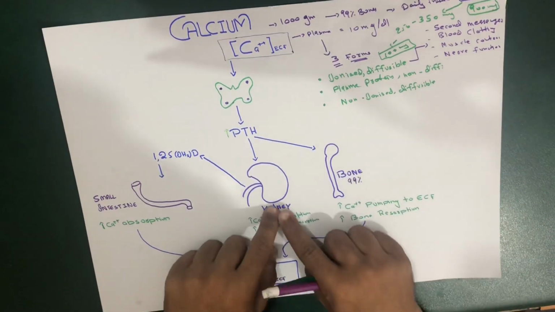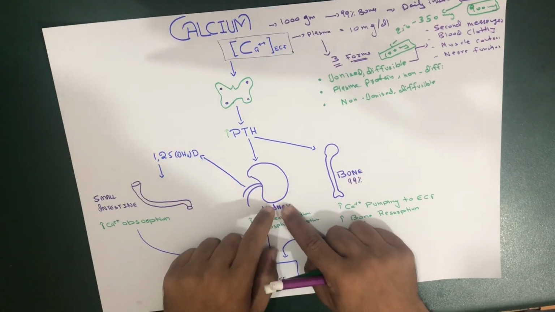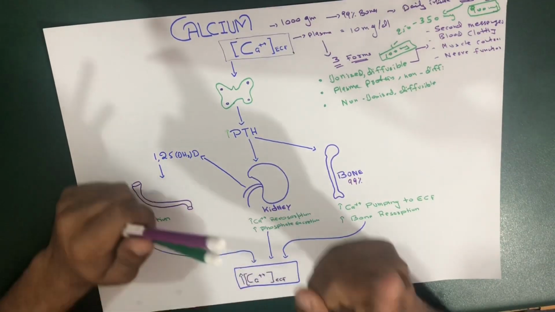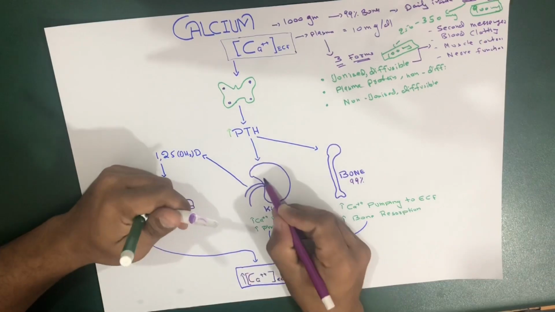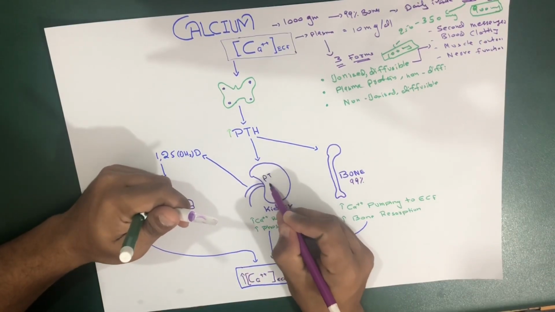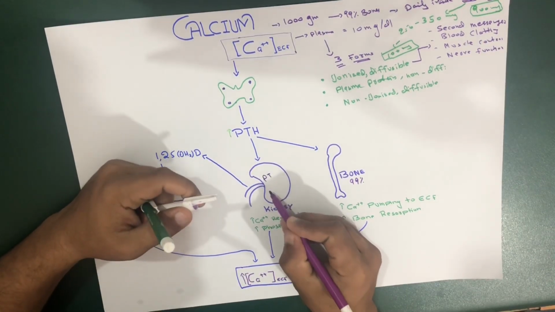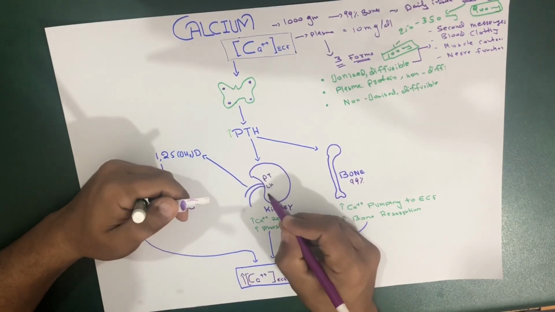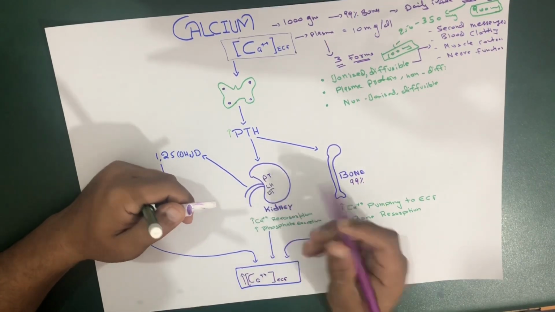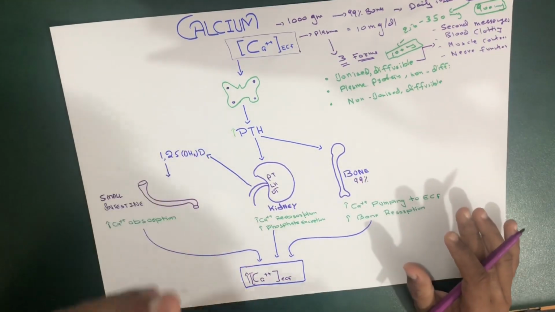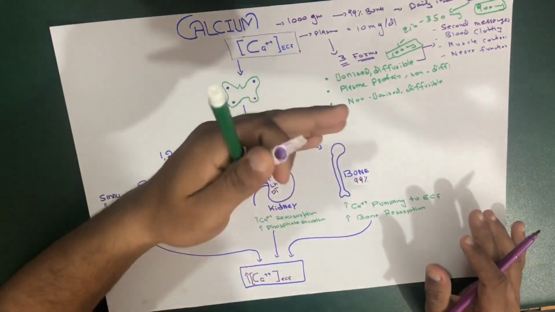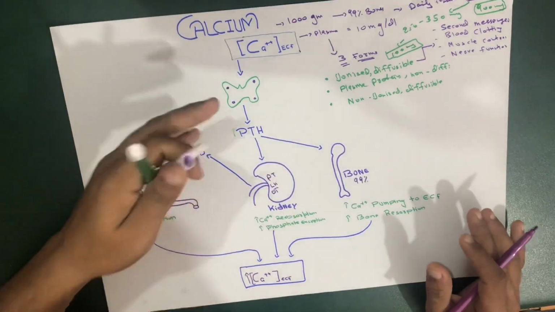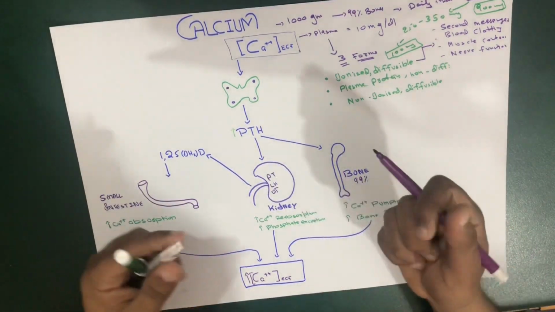And this absorption which is happening in the kidney occurs from the proximal tubules, loop of Henle, and distal tubules. Only 99% is reabsorbed.